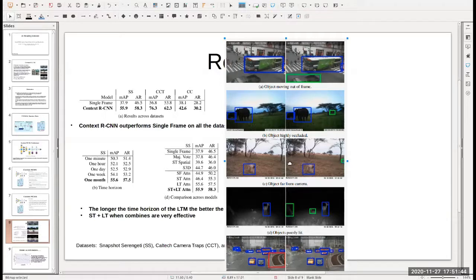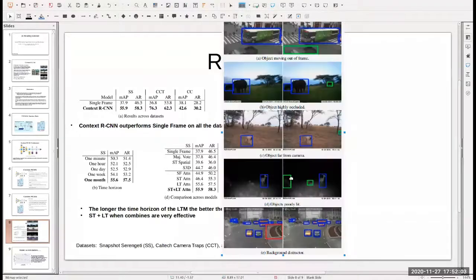Another important aspect is when you have a single frame detector at the edge of the frame, at this point where the green box is, there is a certain animal which has been missed by the single frame detector. And if you use the context RCNN, those boxes are also identified in the corner cases. This is one of the key benefits you can see in context RCNN.